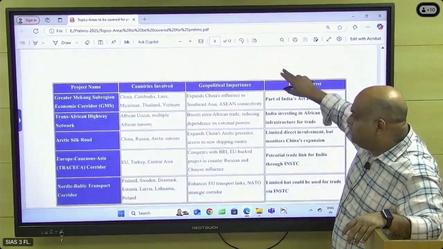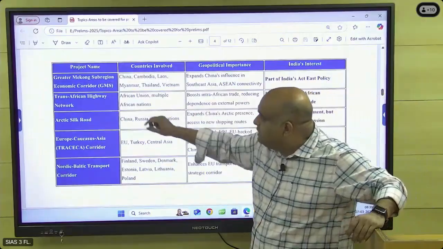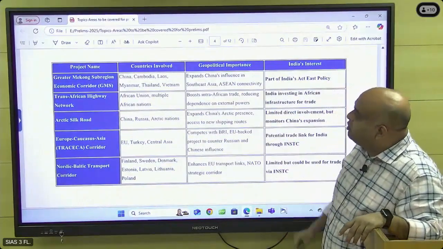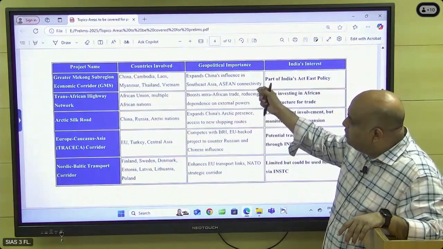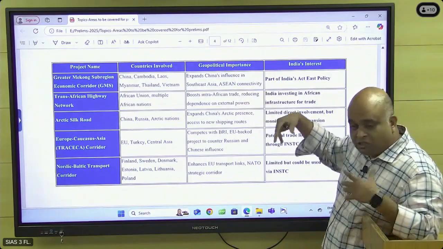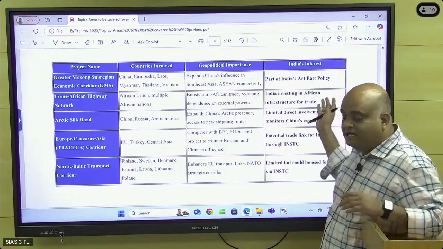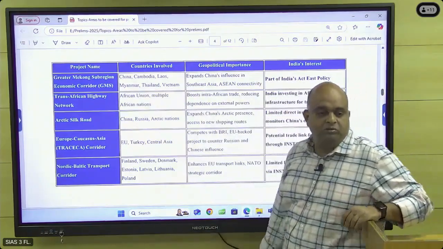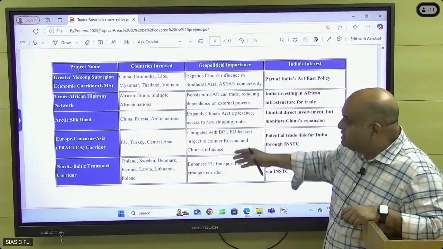And then more projects. The GMS project, very important. Greater Mekong Sub-Region Economic Corridor: China, Cambodia, Laos, Myanmar, Thailand, Vietnam. It expands China's influence in Southeast Asia. It is part of India's Act East policy, so India also wants to be an active partner in this. So like that, just check it.